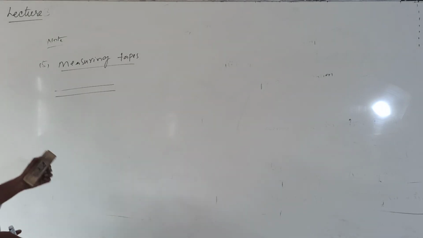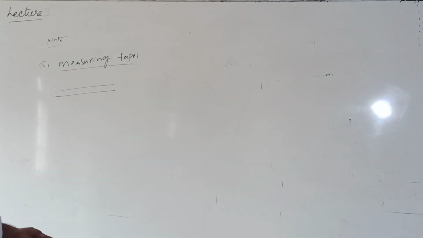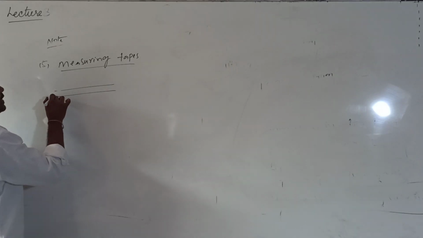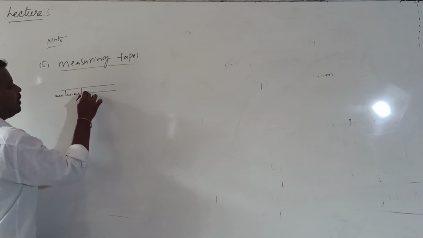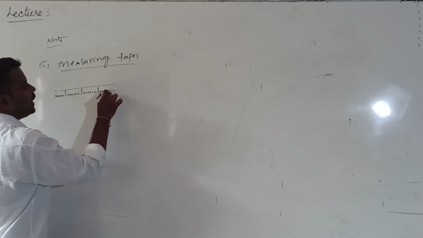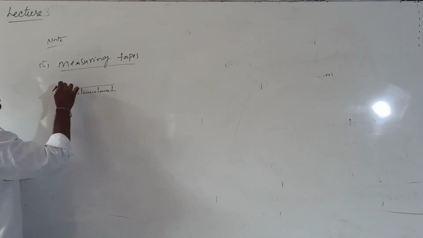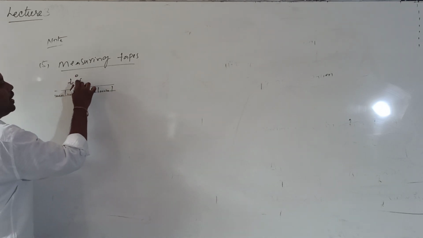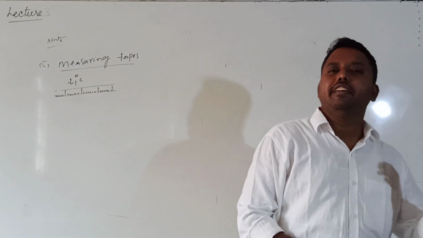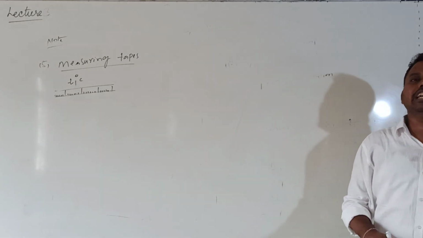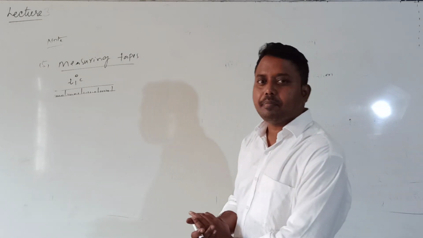As we discussed yesterday, they should also be made up of invar. The measuring tapes are calibrated, so readings will be there. They are calibrated at a particular temperature. For example, if it is calibrated at a temperature T1 degrees Celsius, and you measure at T1 degrees Celsius, the measuring tape will give you the correct reading.